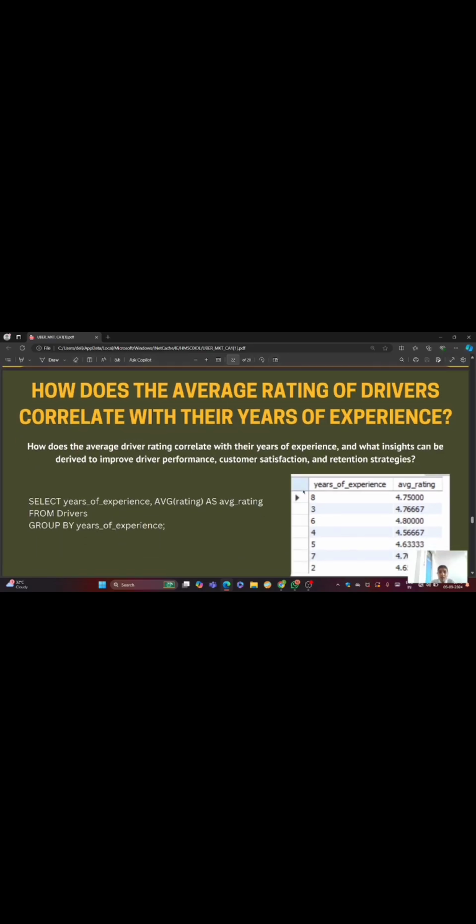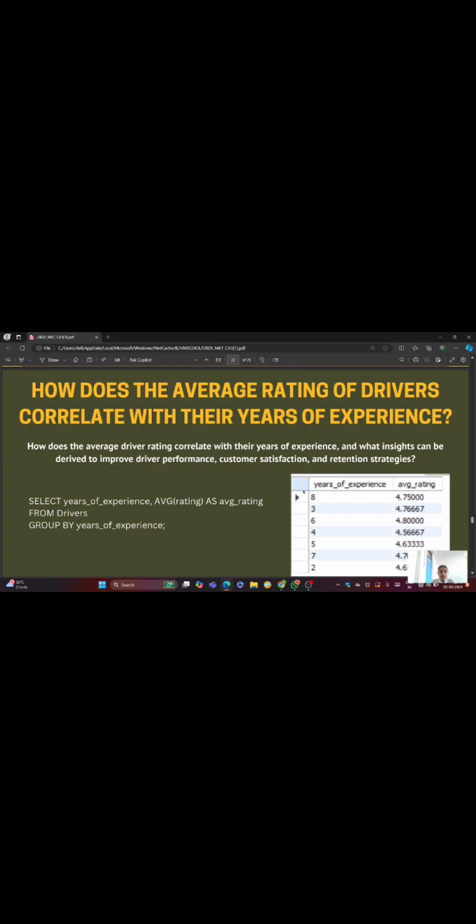So next is, how does the average rating of drivers correlate with their years of experience? How does the average driver rating correlate with their years of experience, and what insights can be derived to improve drivers' performance, customer satisfaction, and retention strategies?